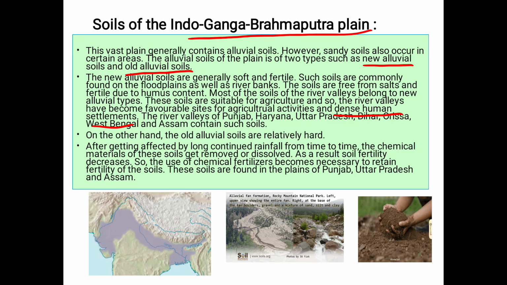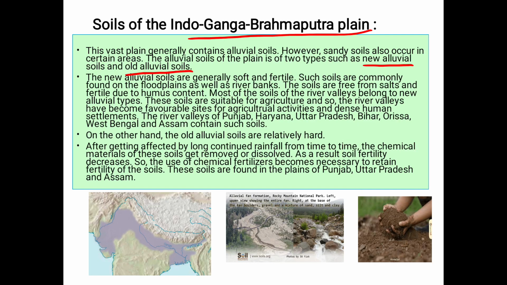So Uttar Pradesh, Punjab, Haryana, Bihar, Orissa, West Bengal, and Assam: in these areas, these soils are present and very good for cultivation. That is why we have a huge, dense population in these areas. You can see in the northeast, Assam is the most populated one, right?